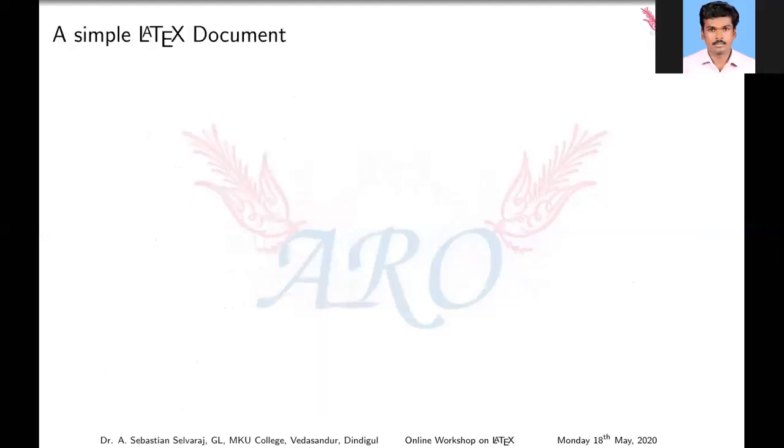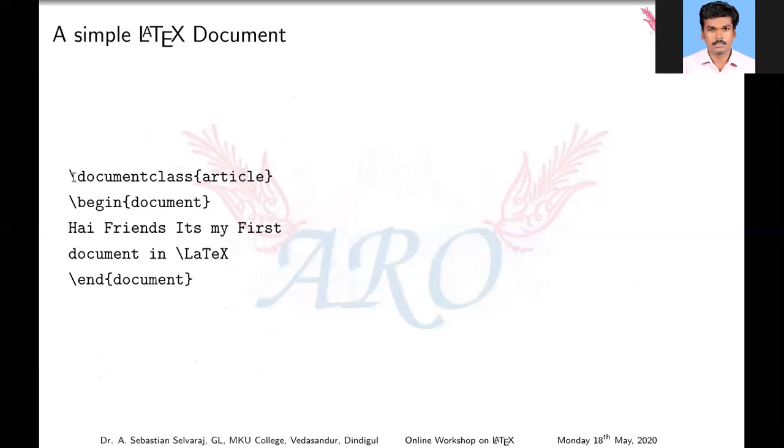We are going to create a simple LaTeX document. I am preparing one document with documentclass article, then begin document and end document. This is our main body. Whatever comes before begin document is called the preamble.